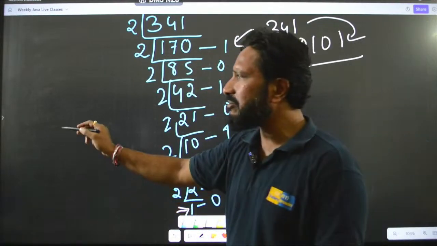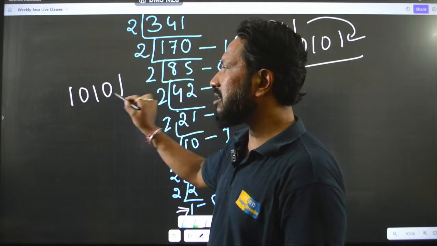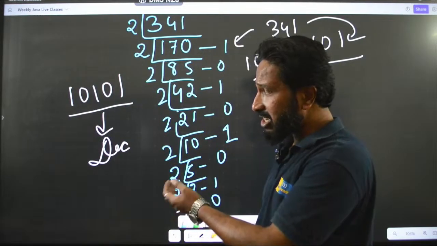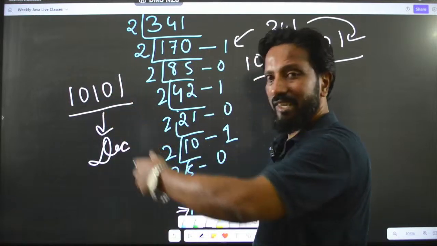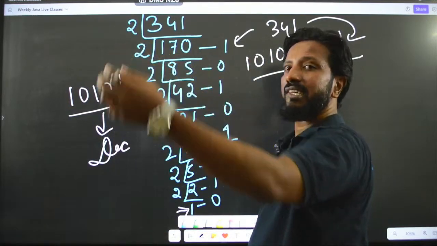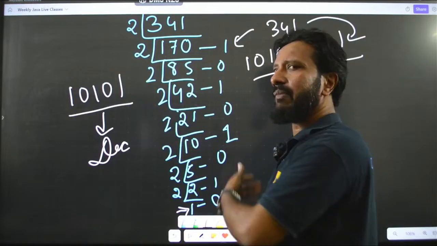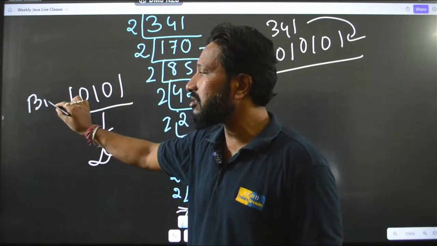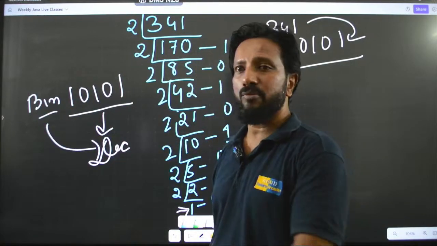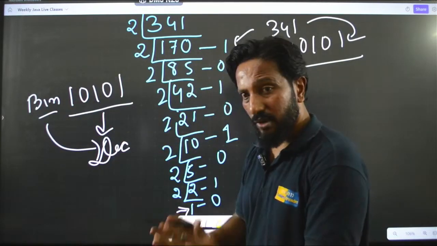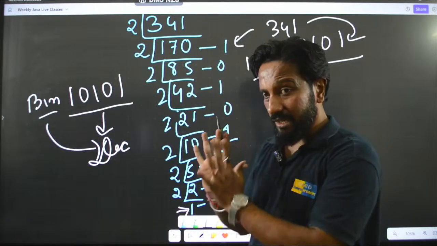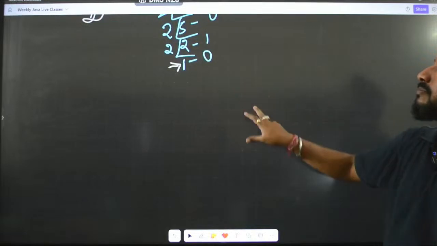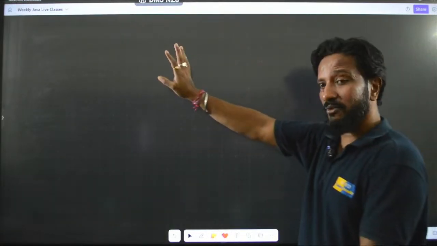Now, suppose you are given a number like this, 10101. How do you find out the decimal equivalent of this number? This is a little bit tricky, right? Because now we only have ones and zeros. Here we had a simple number, so I said we can divide it by 2 and we can get the binary, correct? But here we have a binary number, ones and zeros. Now, how do you get the decimal equivalent? It is not so easy. So, for that I will make it very easy for you to understand. Just do one thing. Just remember this table and your life will be very easy from now.